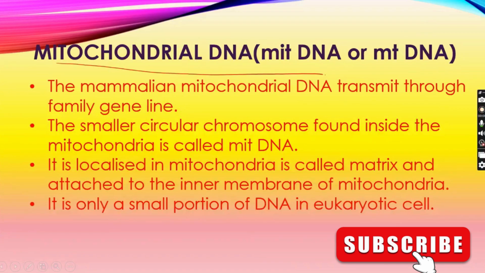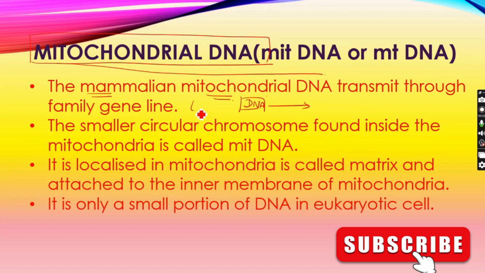A unique characteristic of mitochondrial DNA is that mammalian mitochondrial DNA can be carried from one generation to another generation, like a normal DNA in a cell. Like that, a mammalian cell can also transmit the mitochondrial DNA from one family gene line to another generation. This is known as a mitochondrial DNA characteristic.